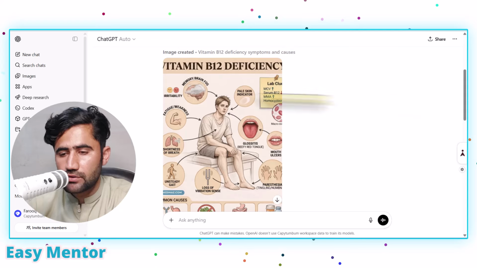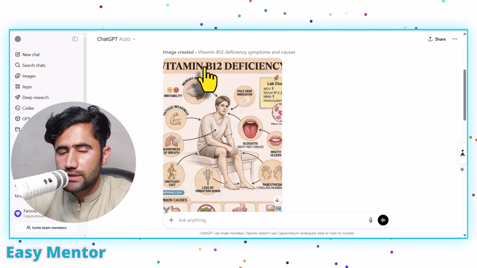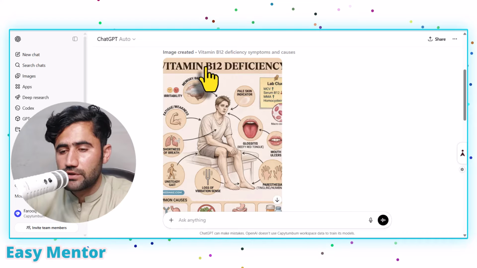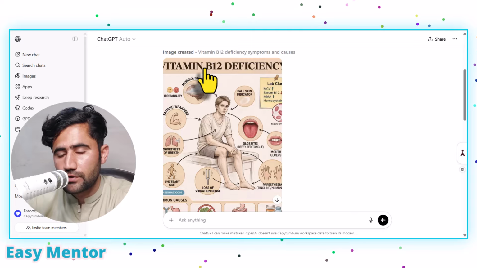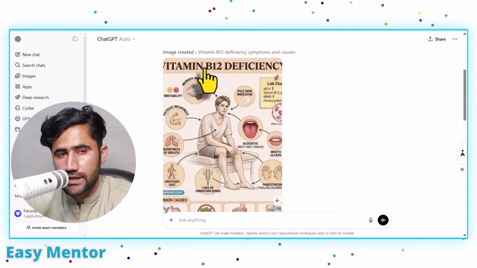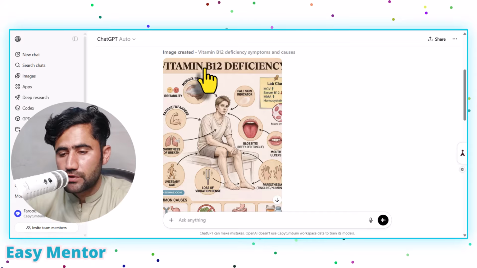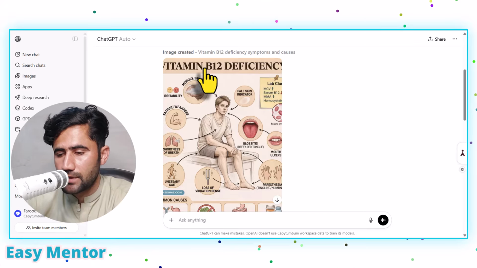Just a little bit of misunderstanding here, in this heading. You can play with it, and you can even fix this manually with Photoshop or Canva. Just remove this and put another, correct title here. But even if you want the AI to help, you can just put another command here, and it will do it for you. Very simple, nothing difficult.